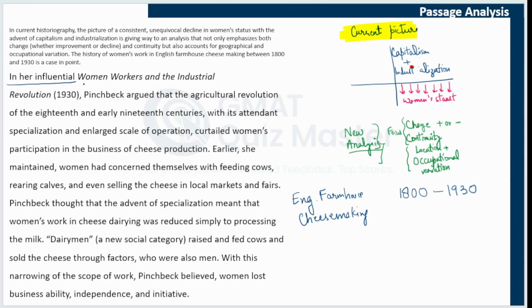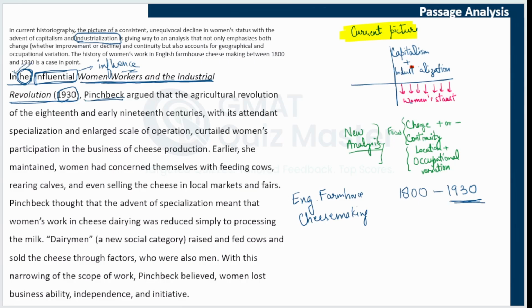Her influential Women Workers and the Industrial Revolution 1930. So we are talking about an influential work. Influential means it had influence, right? It is important in terms of its contribution, in terms of the influence that it had. And because we are talking about her, so we are going to talk about a female author. And what is the name of this work? This is Women Workers and the Industrial Revolution. So the work was about women workers and industrial revolution. Now you can relate it back to industrialization. And this work was published in 1930, which is the end of this period that we are considering. Pinchbeck. So Pinchbeck is the author here.